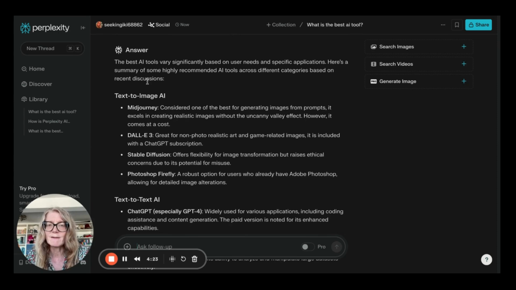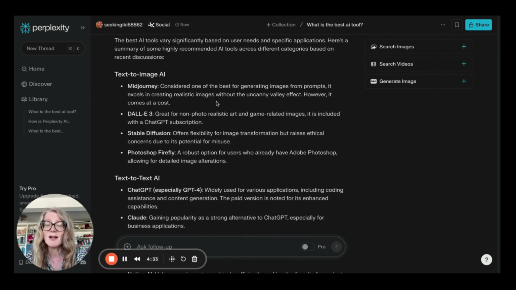And quite rightly, it says here, the best tools vary significantly based on user needs and specific applications. But here's a summary of some highly recommended tools. And that's all you can ask for.